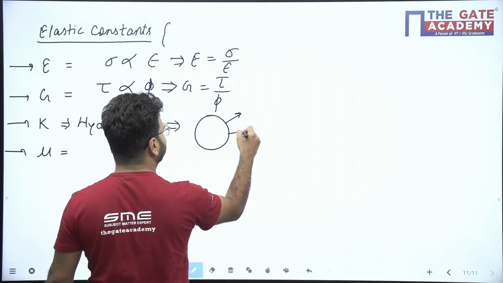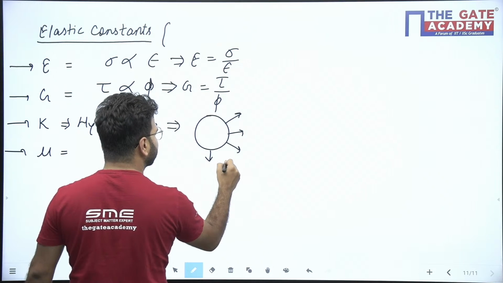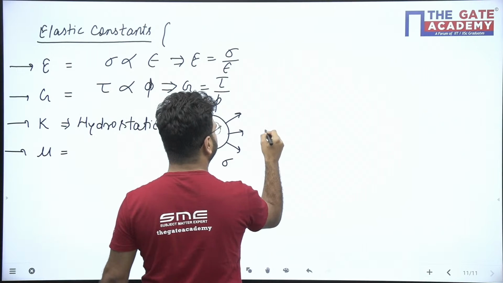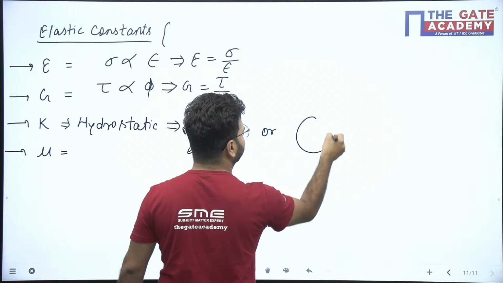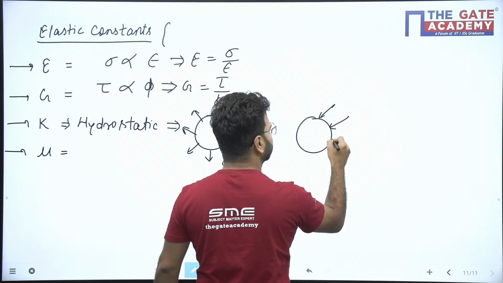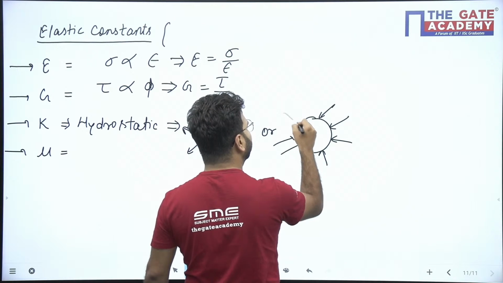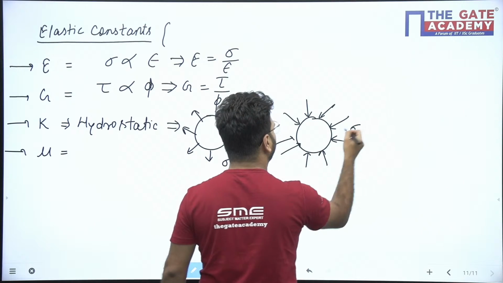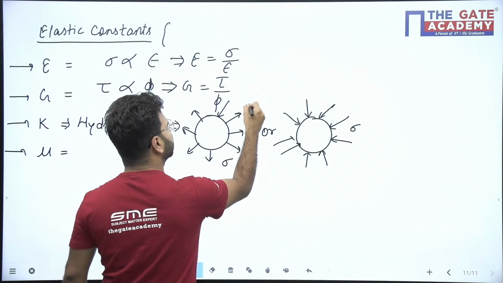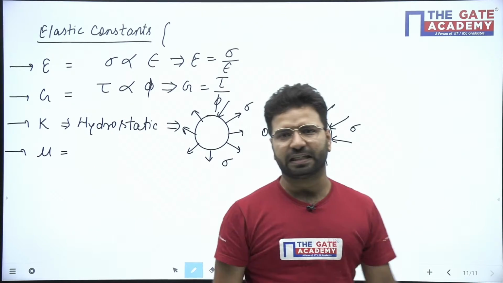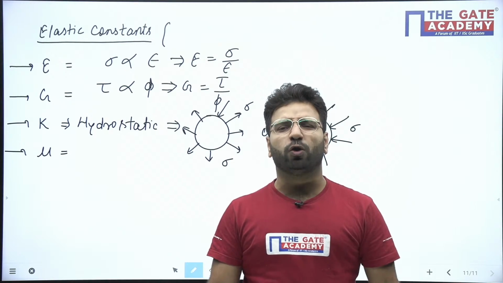It means stress developed is the same, or it can be hydrostatic compression also. But stress will be the same on all the faces. This stress is also known as volumetric stress.